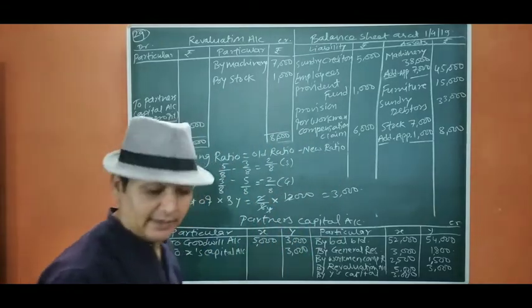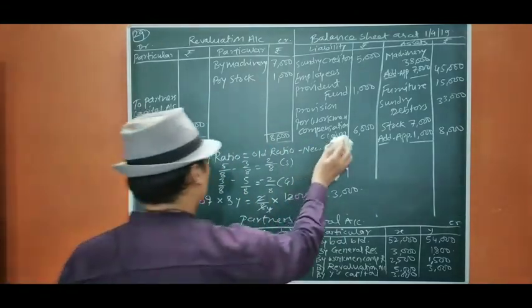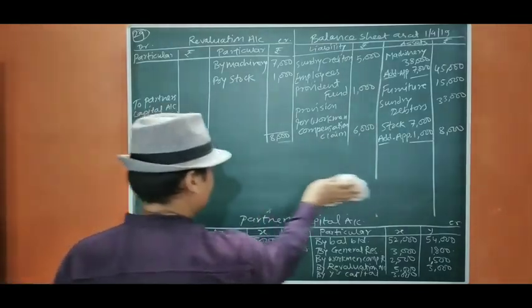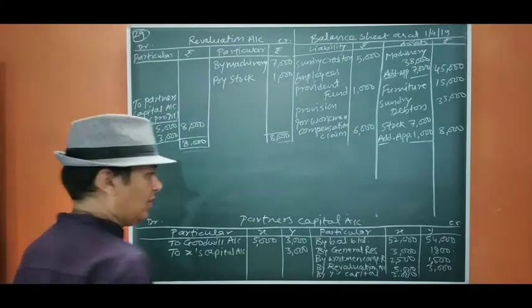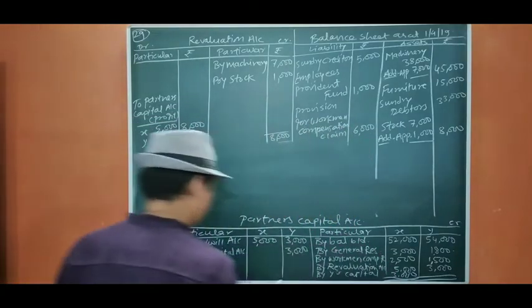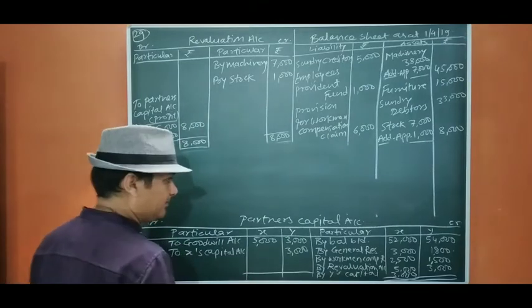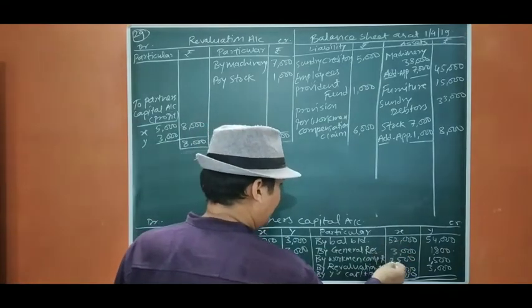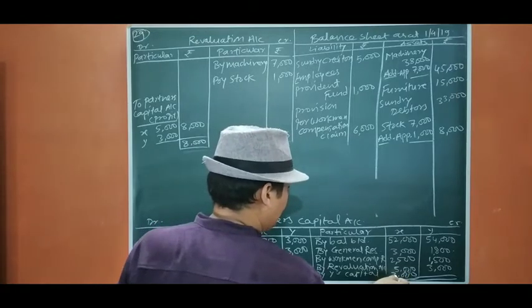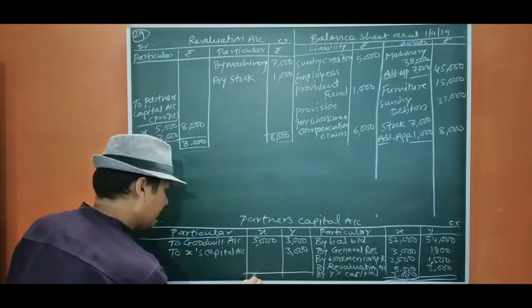Now we are going to close it and find out the capitals. Okay, so I am going to rub this one also. This was an adjustment. The total here we are going to close here. I am going to write total this side. 55, 57, 65,500.